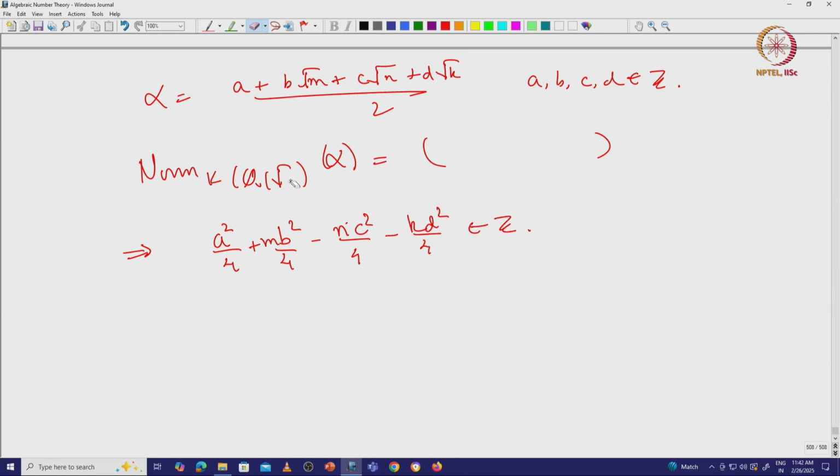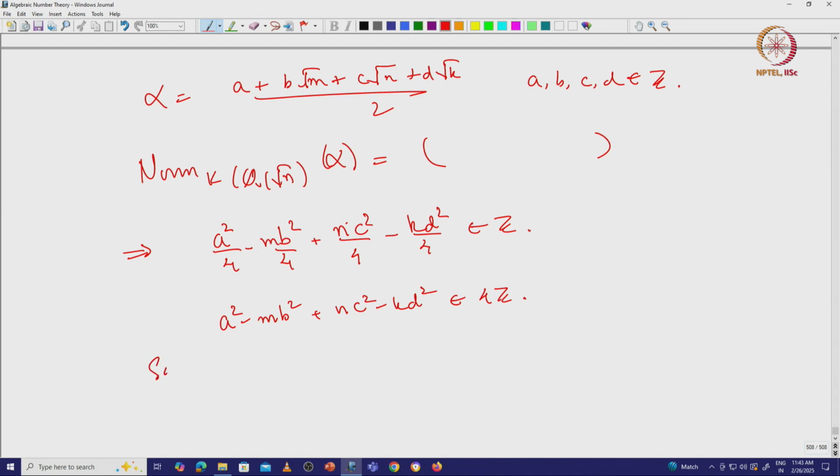Yeah, I am not sure what exactly I should look at. So, let me try this, and then it will be something like this, right. So, this has to be in z now. Which means that a square minus m b square plus n c square minus k d square is in 4z, right. And again I will do the same kind of analysis.